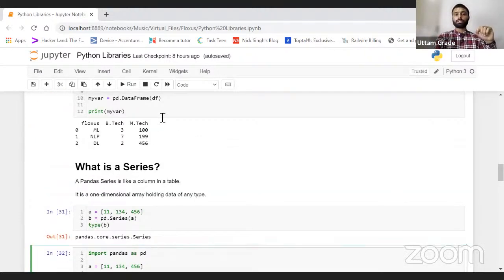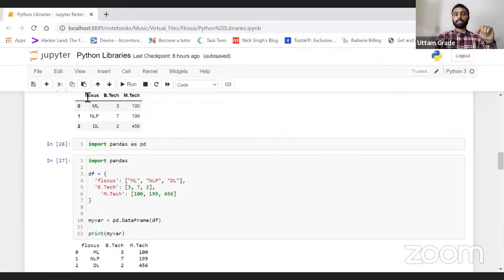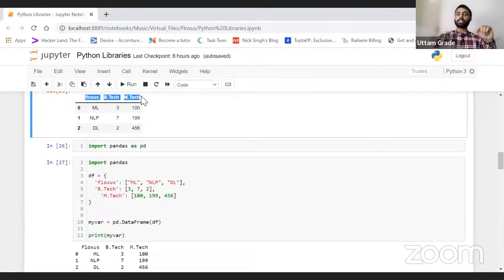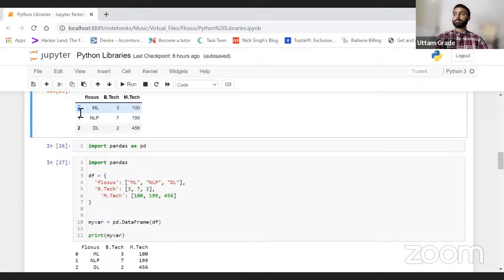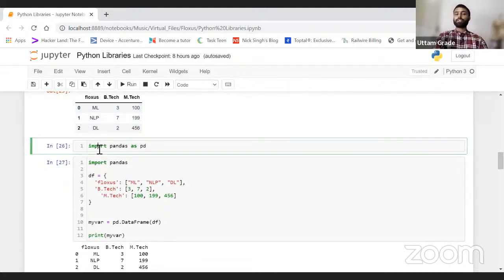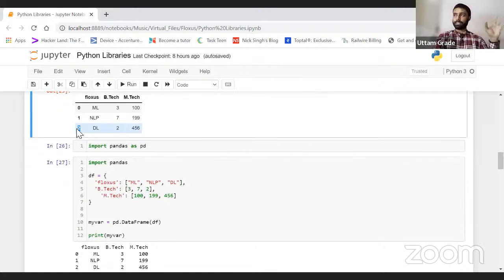Index you can simply understand like the way we have a column. Let me show you. So see, this is my column at the top, right? And these are my indexes 0, 1, 2 on the left-hand side. The benefit of indexes is that I can fetch any record if I have an index. In this data frame, if I have an index, I can fetch any row, or I can do anything for that specific index number. Getting my point? The benefit of this.